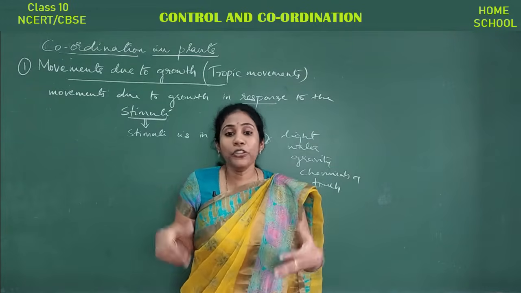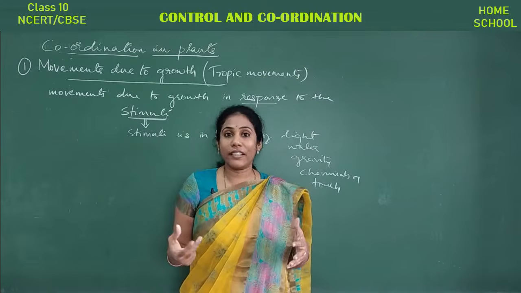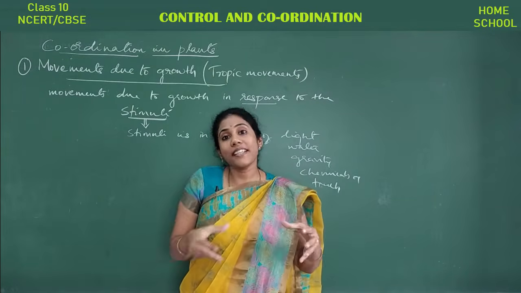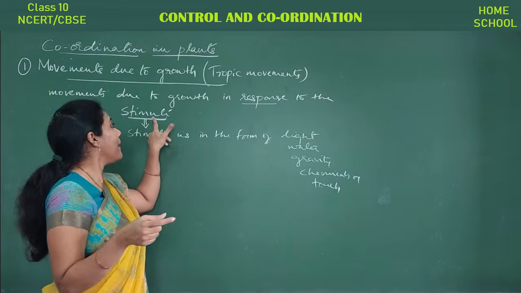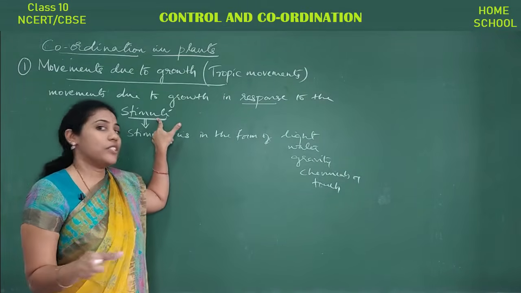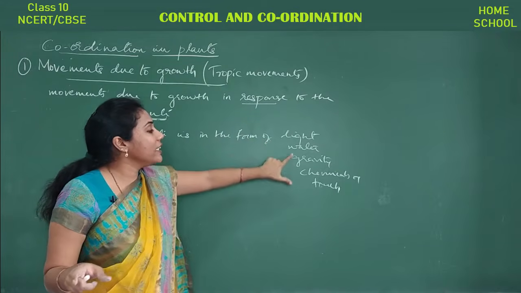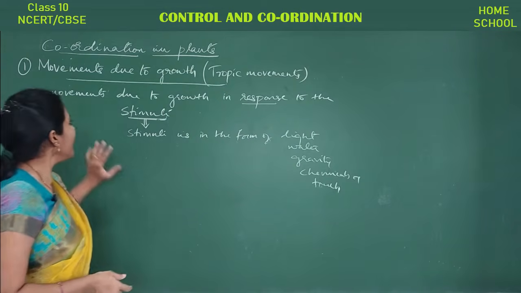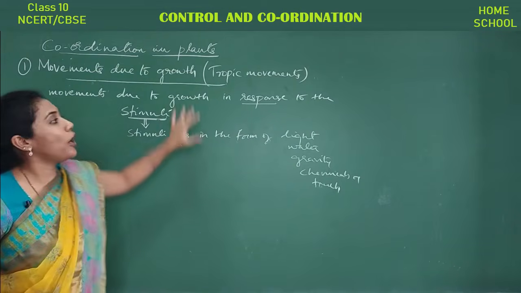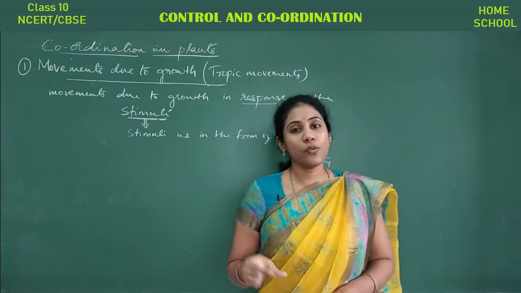Okay, so how do you know that the plant is growing? Because of these movements that are happening within, right? So when do you see these movements? You see these movements only when you give a certain amount of stimulus to the plant. Stimulus can be given in the form of light, water, gravity, chemicals, or touch. There are different types of tropic movements actually. Let us discuss them one by one.